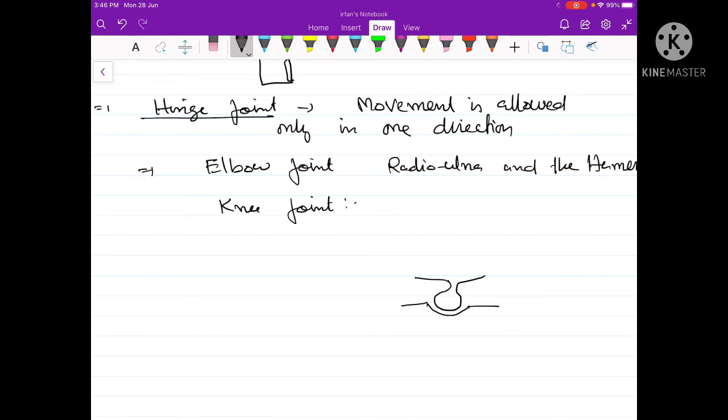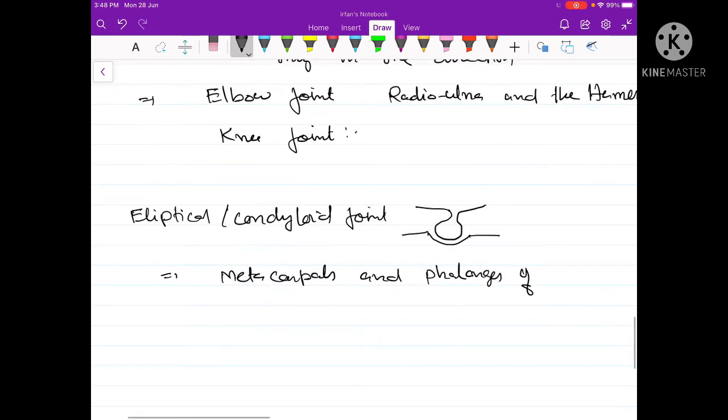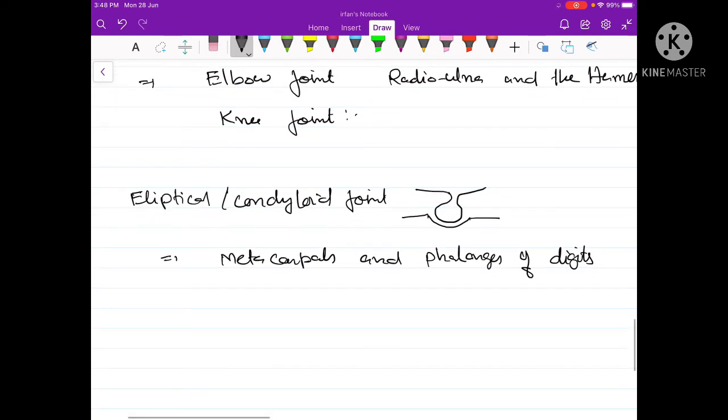So it also allows movement in many directions. This type of joint is called elliptical or condyloid. This type of joint is found between the metacarpals and the phalanges of the digits, excepting between the metacarpal and the phalanx of the first digit. Excepting that, the joints between all other metacarpals and phalanges are examples of the elliptical or condyloid joint.